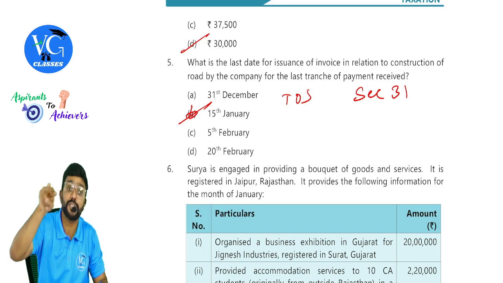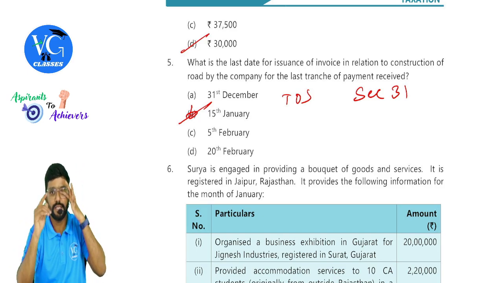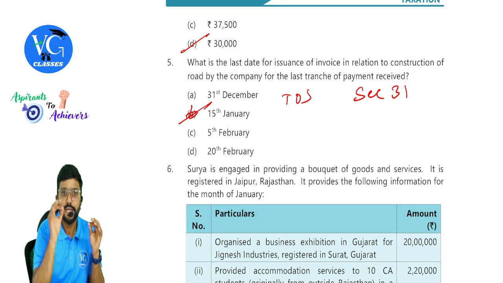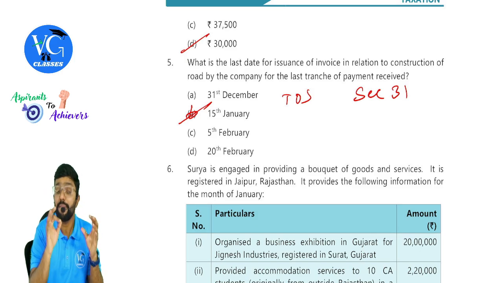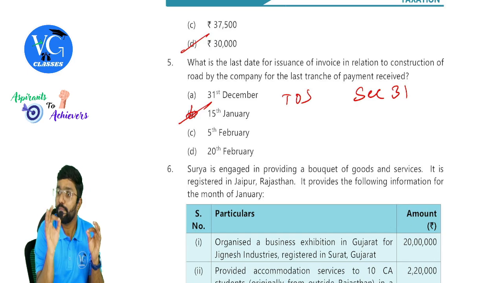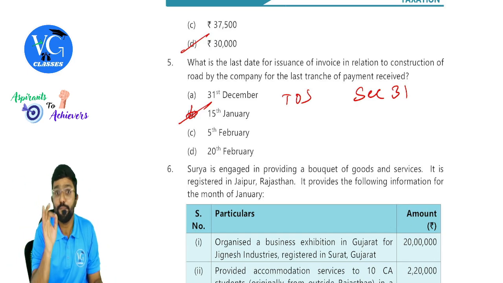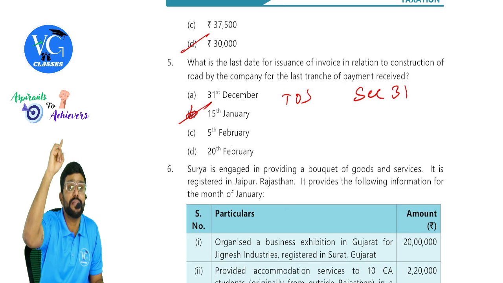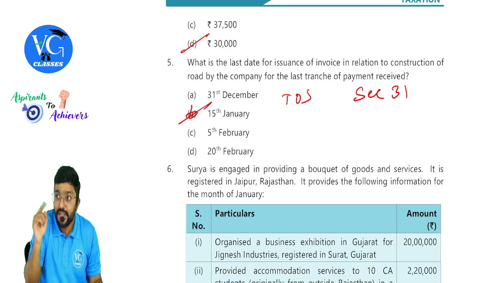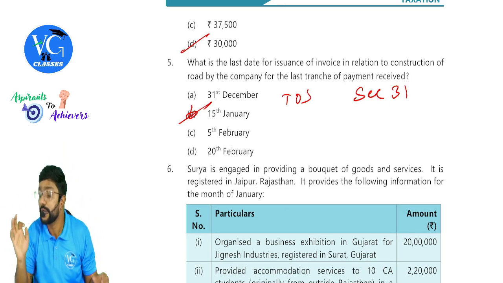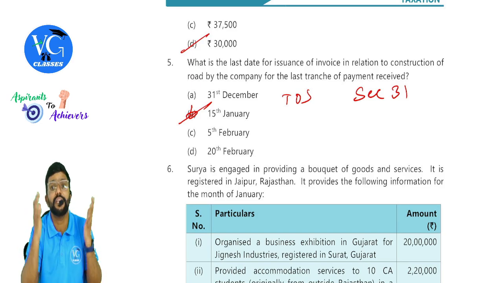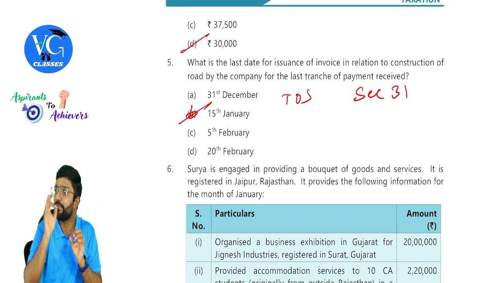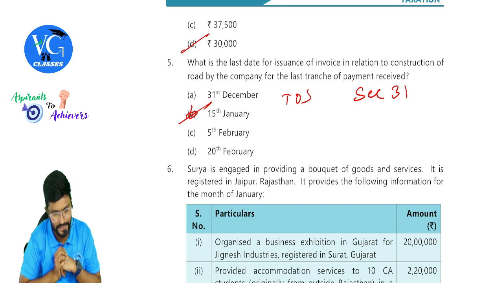Or else if the question had said the payment due date is the completion of the work, then it would have been 31st December. But here, have they mentioned completion of the work? No. Date of issuance of completion certificate. So it should be 15th January, guys.